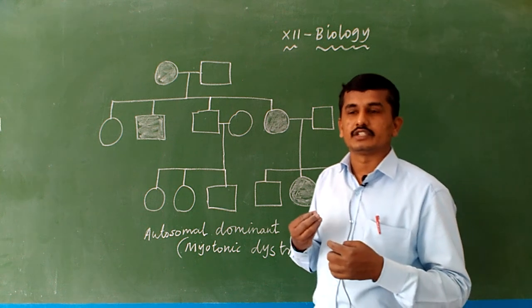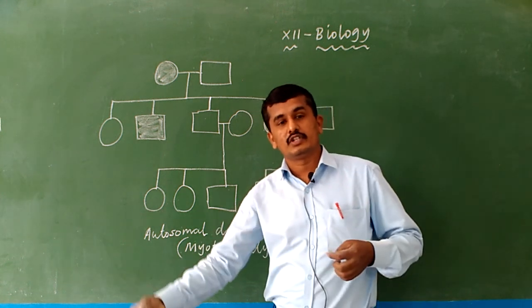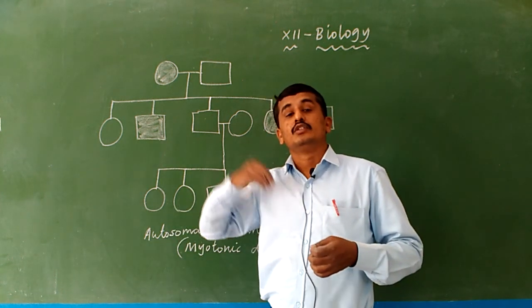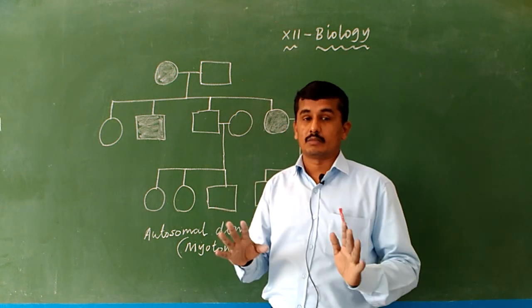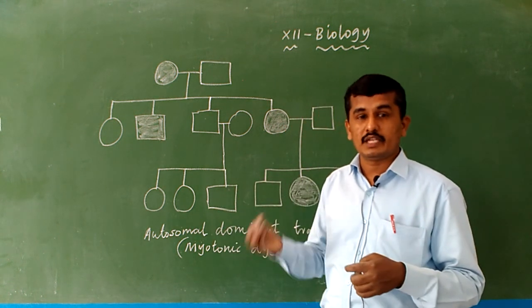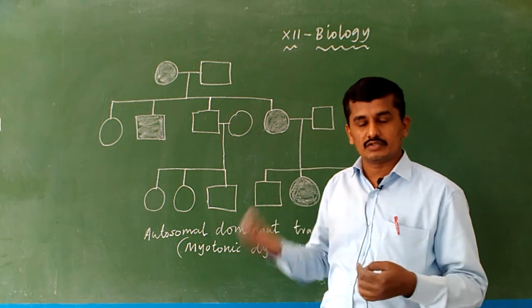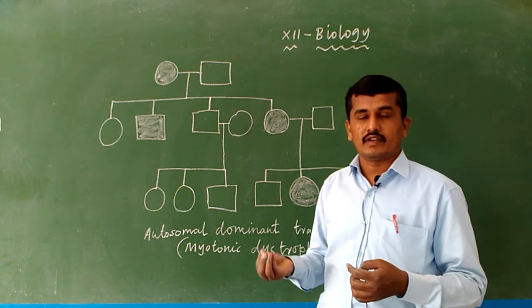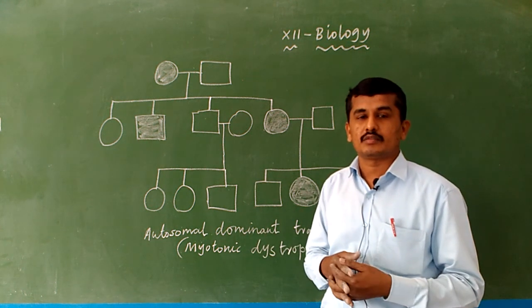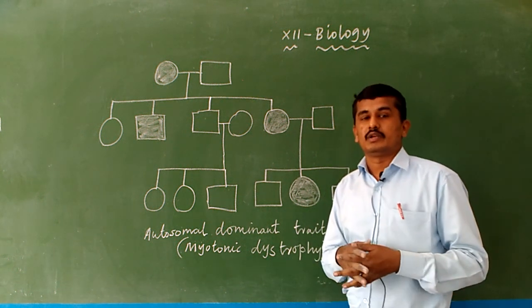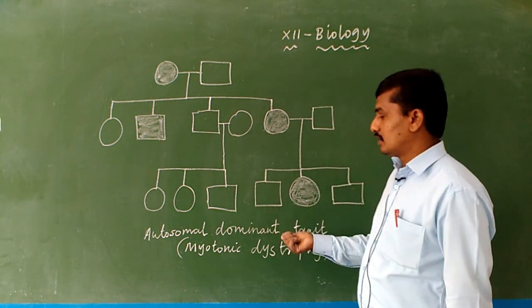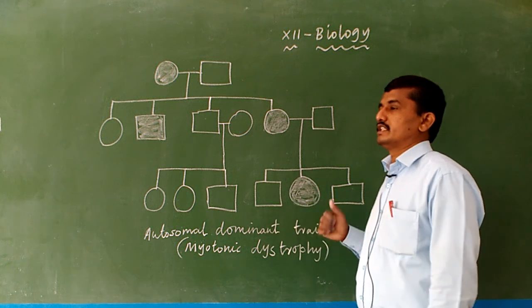Due to this deletion, the disease is passed from one generation to the next through the autosomes. The sex chromosomes X and Y are normal, but in the autosomes, due to deletion or addition of genes, the genes are affected. Due to this, the genetic disorders are passed from one generation to the next. That is an autosomal disorder. Here I give examples of an autosomal dominant trait.